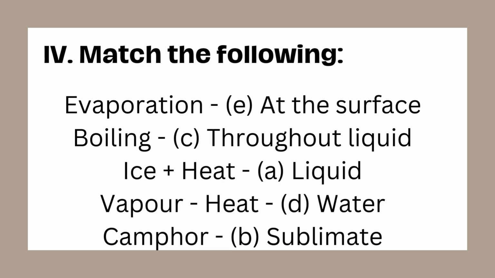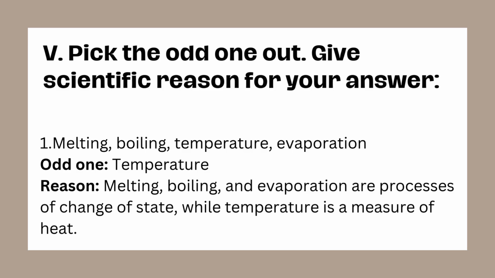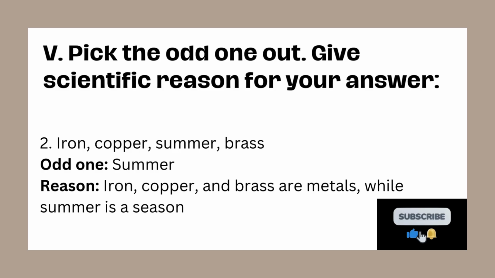Pick the odd one out and understand the scientific reasoning behind it. Question 1. Options: melting, boiling, temperature, evaporation. The odd one here is temperature. Reason: melting, boiling, and evaporation are processes that involve a change of state, while temperature is simply a measure of heat and doesn't represent a process. Question 2. Options: iron, copper, summer, brass. The odd one here is summer. Reason: iron, copper, and brass are metals, while summer is a season.